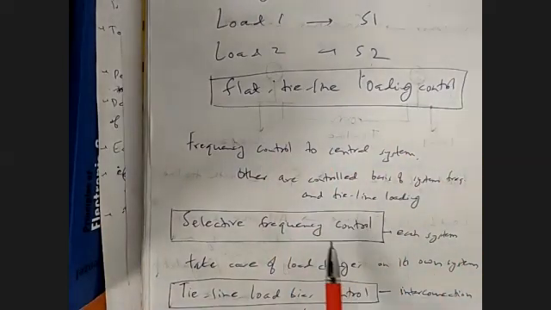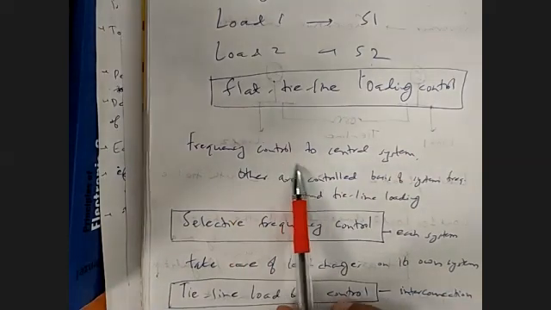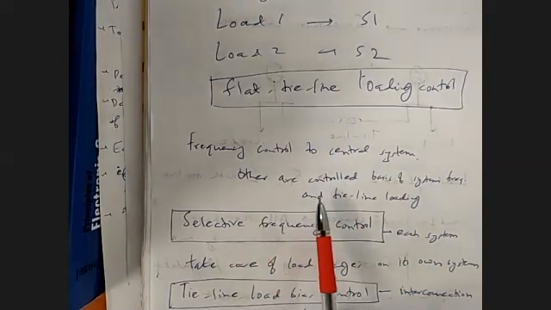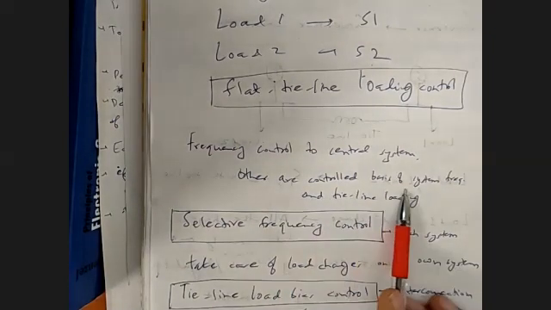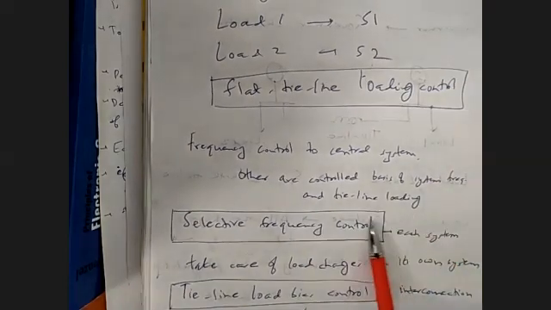Then we have selective frequency control. It is used when frequency is controlled by a central system and the others are controlled on the basis of the system frequency and the tie line loading.